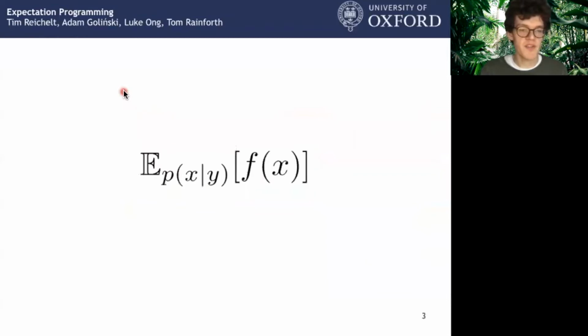Calculating expectations is at the center of many scientific workflows. Among many other things, its applications include calculating the expected cost of a decision, the probability of rare events, or estimating scientific constants from data. For the rest of this talk, we assume the following setup. Given some observed data y and latent variables x, we are interested in the expectation of our target function f with respect to the posterior p of x given y.